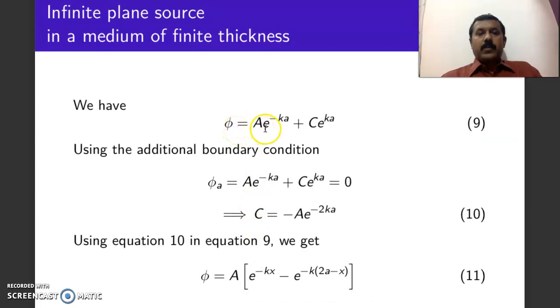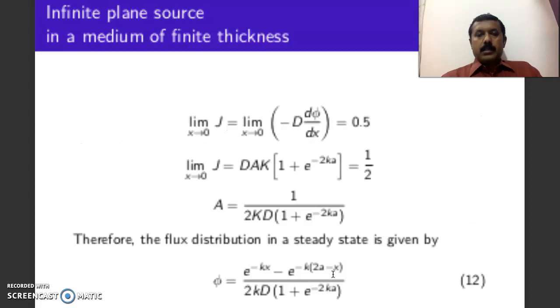Therefore, the solution for that diffusion equation is phi equal to A e to the power of minus Kx plus C e to the power of Kx. Now using the additional boundary condition, that at the extrapolated distance the flux becomes 0, we can write phi(a) equal to 0: A e to the power of minus Ka plus C e to the power of Ka is equal to 0. From this, C is equal to minus A into e to the power of minus 2Ka. Now if you substitute this equation 10 in equation 9, you get the solution as A into e to the power of minus Kx minus e to the power of minus K into (2a minus x).